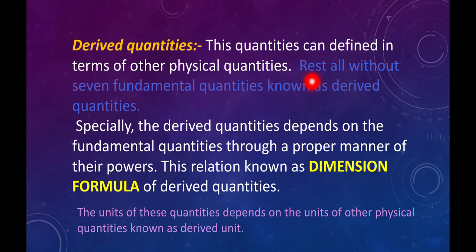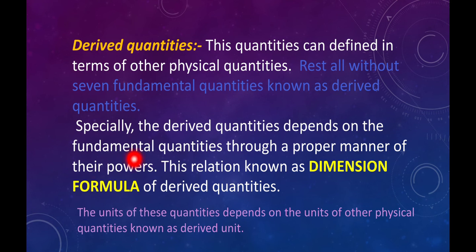Specially, the derived quantities depend on the fundamental quantities. This is our most fundamental line. The derived quantities are connected with the fundamental quantities through a relation, involving the fundamental quantities with some powers in a proper manner.